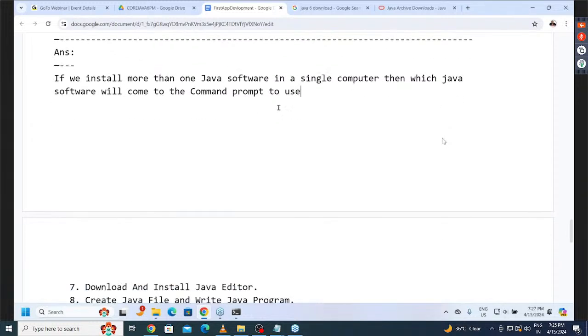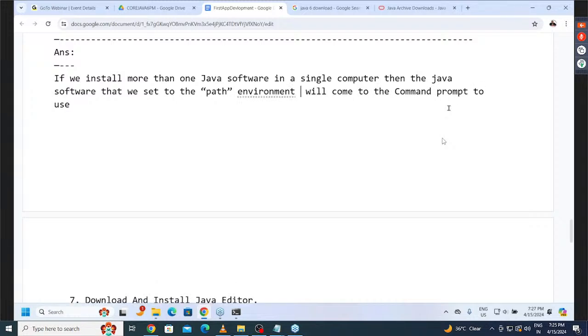If you install more than one Java software in a single computer, then the Java software that we set to the path environment variable will come to the command prompt to use.